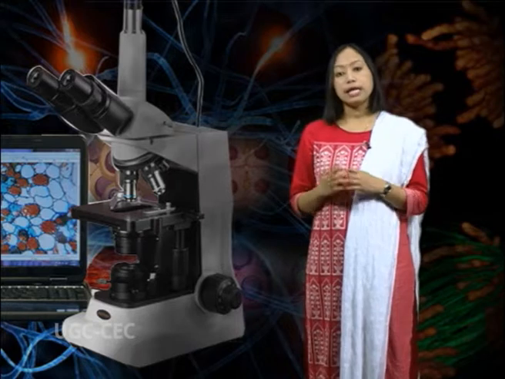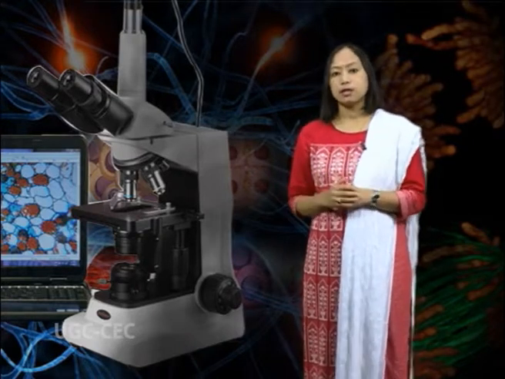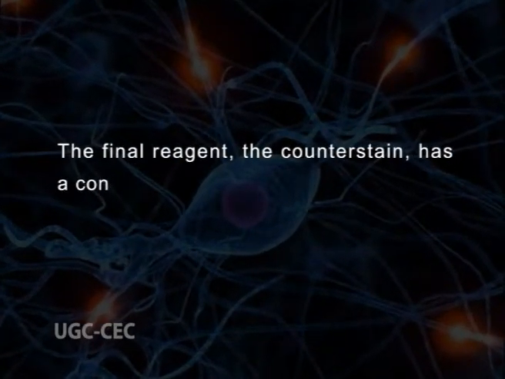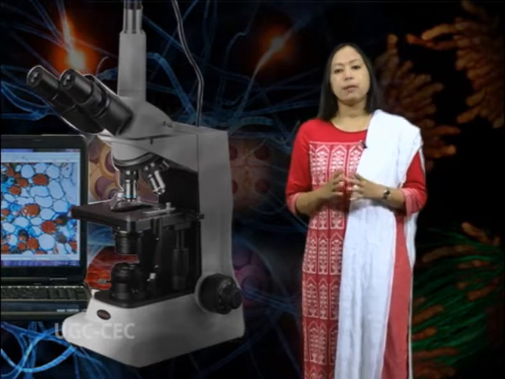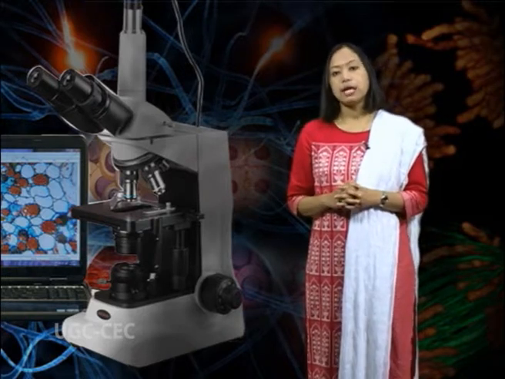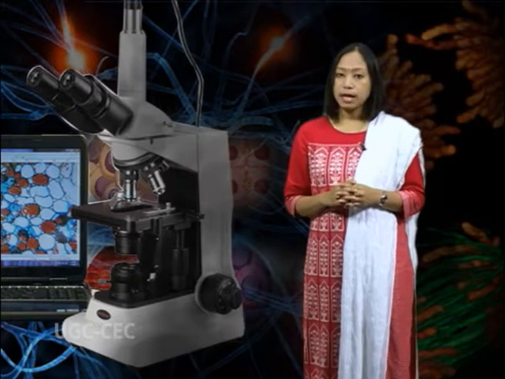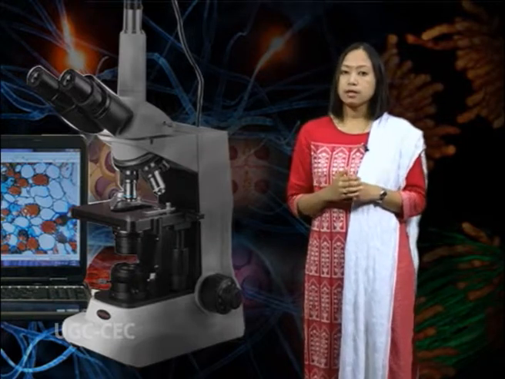Based on the chemical composition of cellular components, the decolorizing agent may or may not remove the primary stain from the entire cell or only from certain cell structures. The final reagent, the counter stain, has a contrasting color to that of the primary stain. Following decolorization, if the primary stain is not washed out, the counter stain cannot be absorbed and the cell or its components will retain the color of the primary stain.